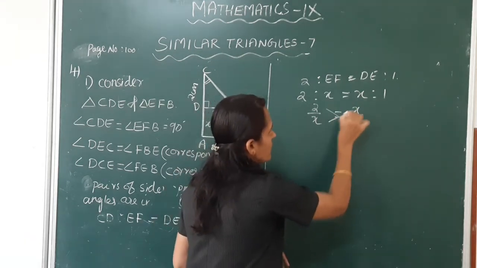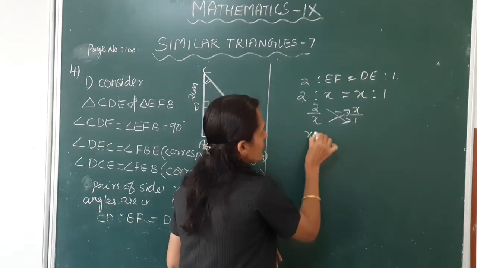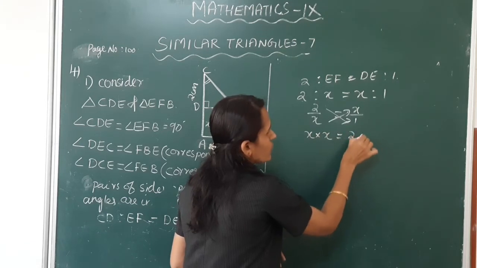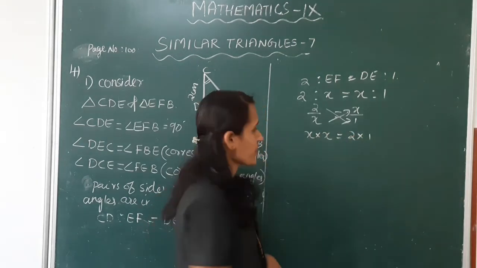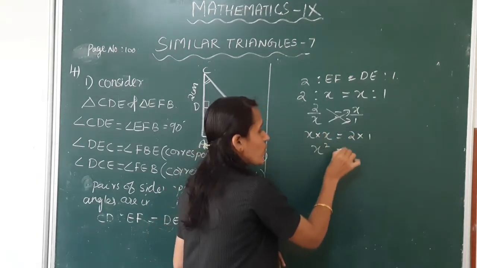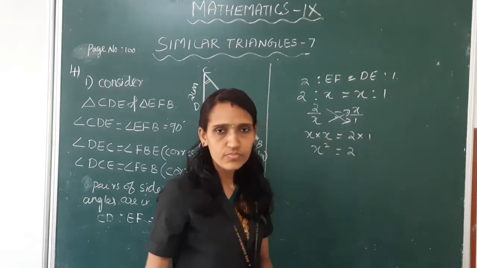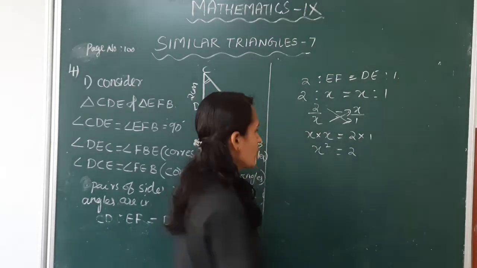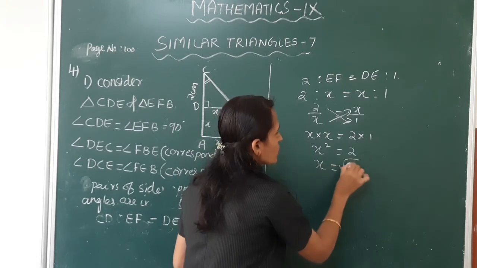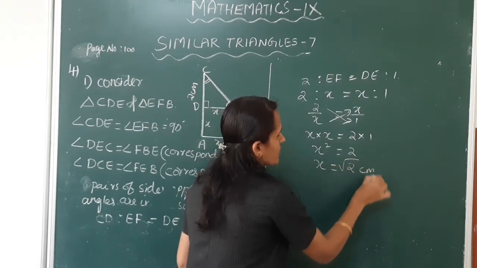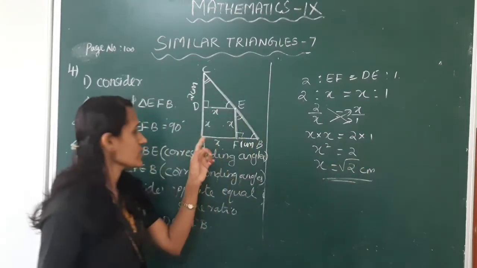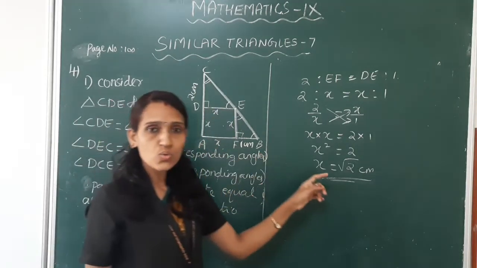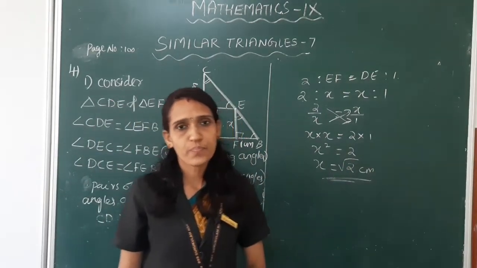Cross multiply. X into X is equal to 2 into 1. X square is equal to 2. X is equal to √2 centimeter.